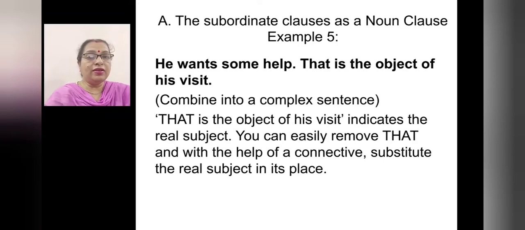Now example 5, he wants some help. That is the object of his visit. Now, that is the object of his visit indicates the real subject. You can easily remove that and with the help of a connective substitute the real subject in its place.